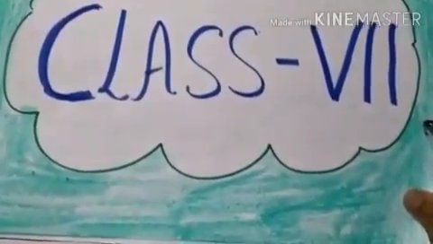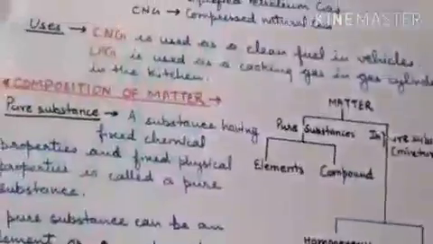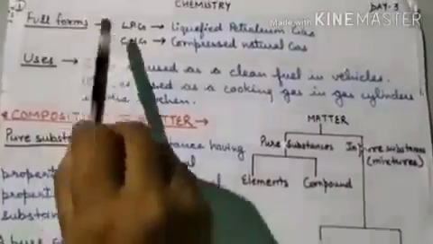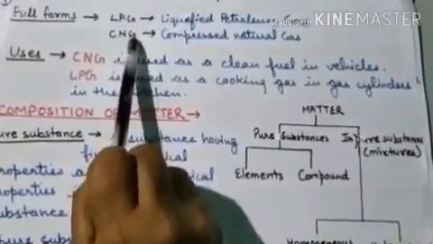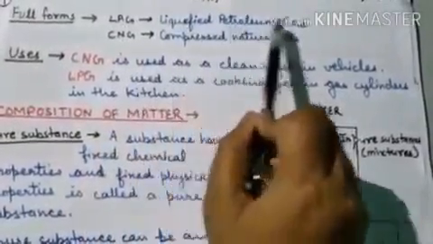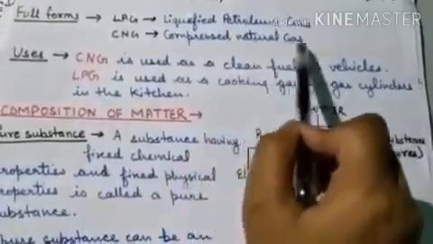Class 7th, we have learned some of the topics of chapter 1. Let's see the other topics. Here you can see that full forms are written for LPG and CNG. So what is the full form of LPG? Liquefied petroleum gas. And CNG full form is compressed natural gas.